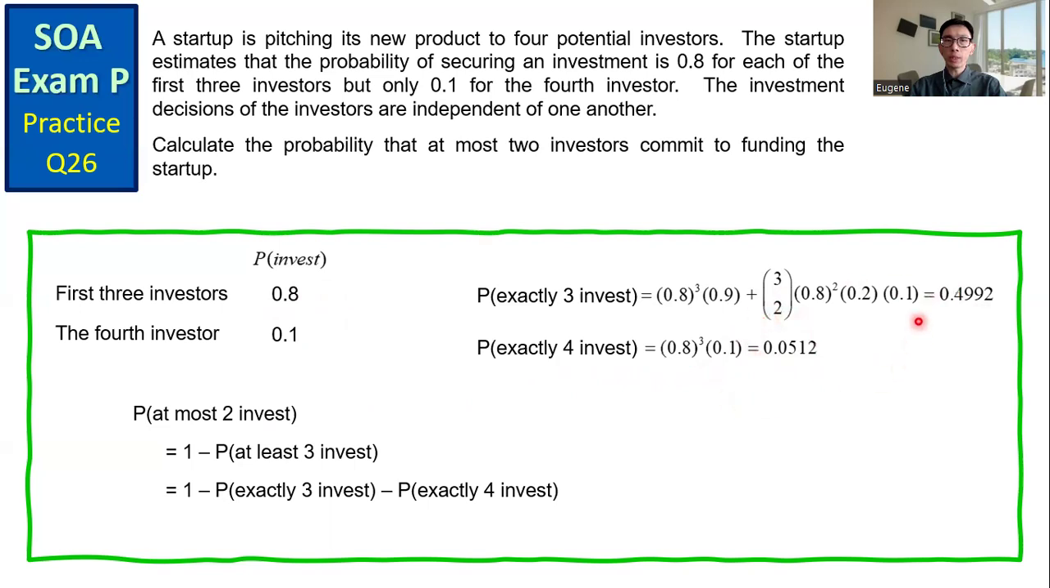Substitute these 2 probabilities into the expression. And we get the probability that at most 2 investors commit to funding the startup equals 0.4496.